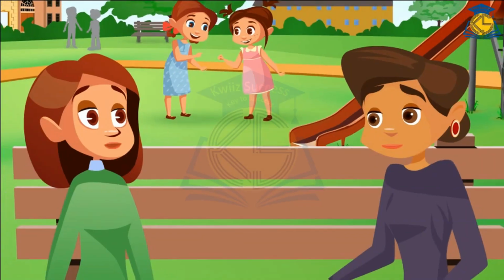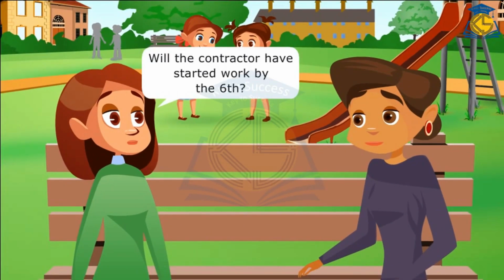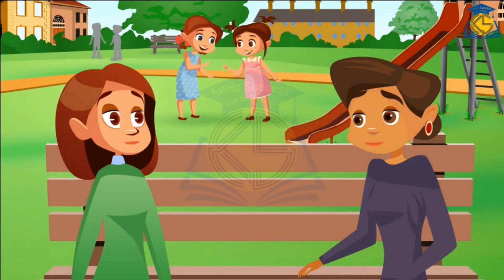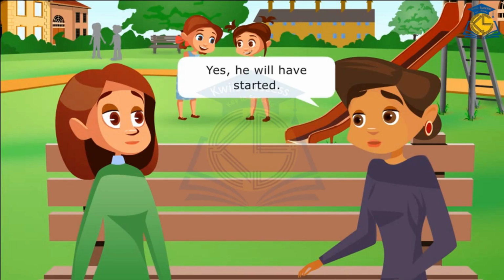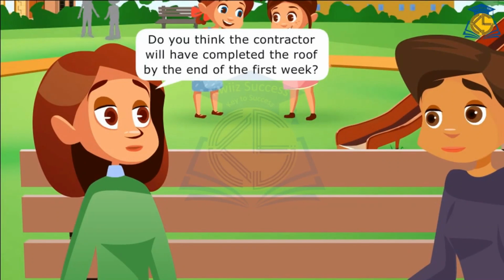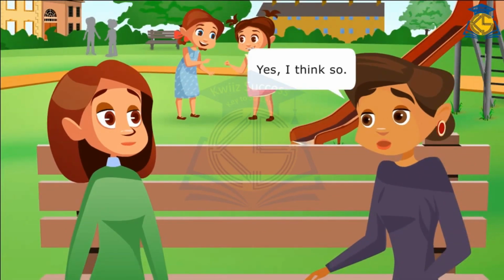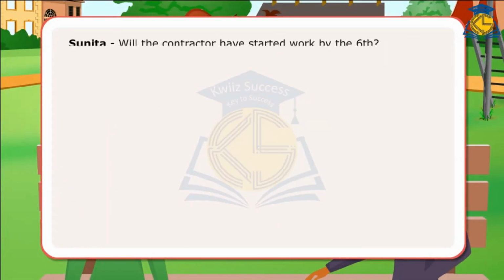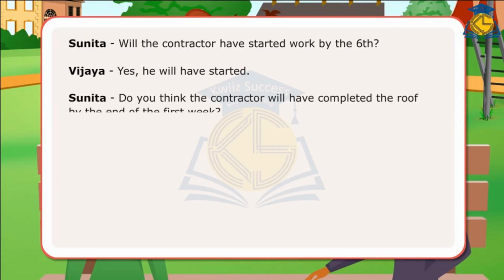Questions. Will the contractor have started work by the 6th? Yes, he will have started. Do you think the contractor will have completed the roof by the end of the first week? Yes, I think so. In the conversation, one of the friends has asked questions and they are answered by her friend.